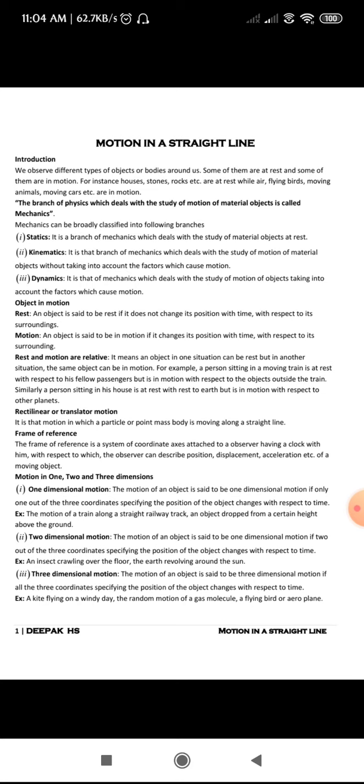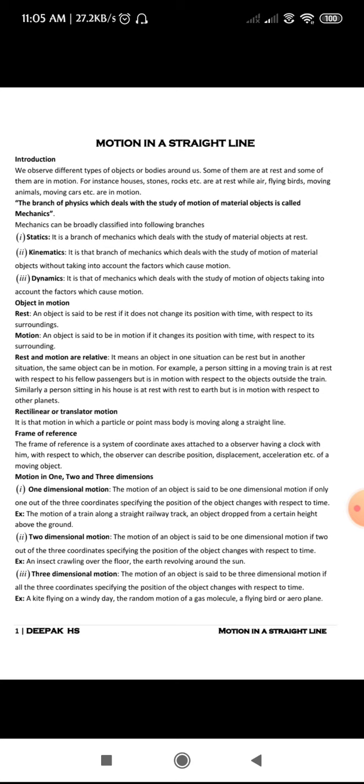Coming to the objects which are at rest, rocks and stones are examples of bodies at rest. Hence, the branch of physics which deals with the study of motion of material objects is called mechanics.